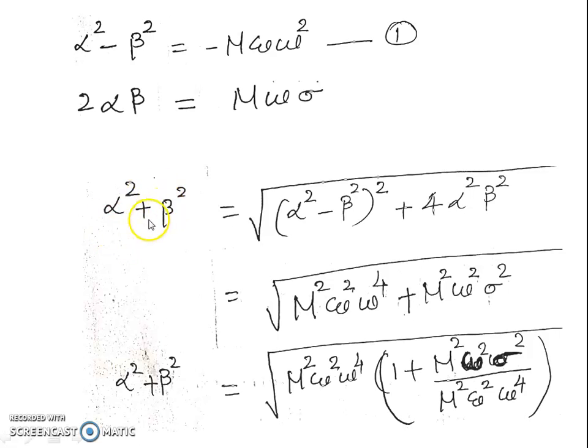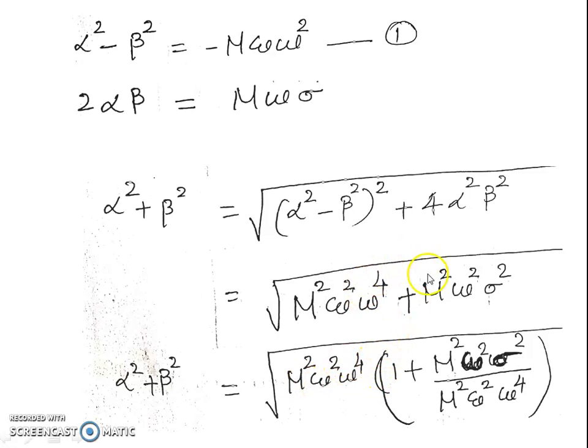And we have alpha square plus beta square is equal to, from the equation we can get this as root of alpha square minus beta square the whole square plus 4 alpha square beta square, and this can be rewritten as root of mu square epsilon square omega raised to 4 plus mu square epsilon square sigma square. So alpha square plus beta square is equal to root of mu square epsilon square omega raised to 4, it is taken as common and taken outside of the bracket.